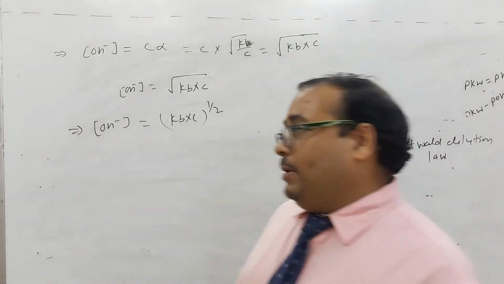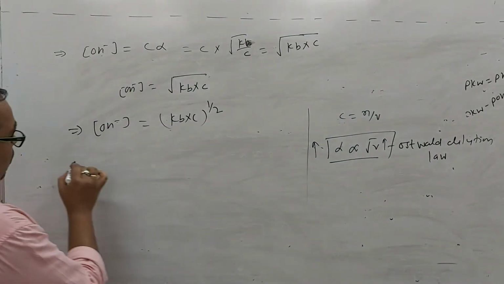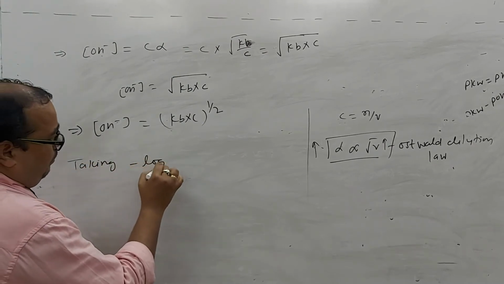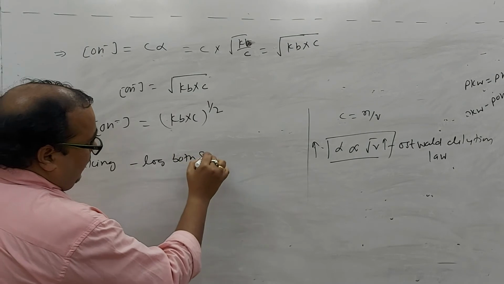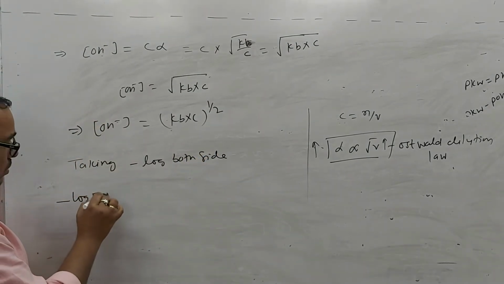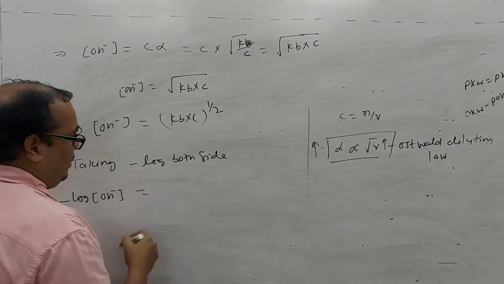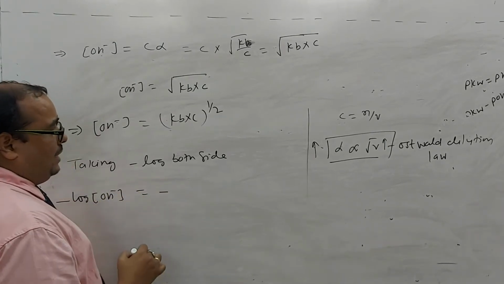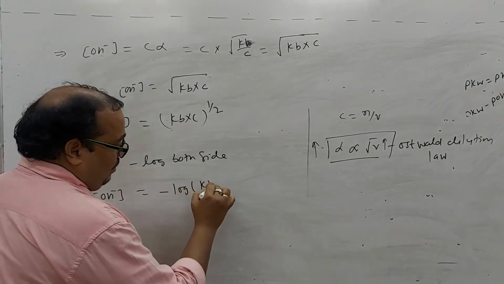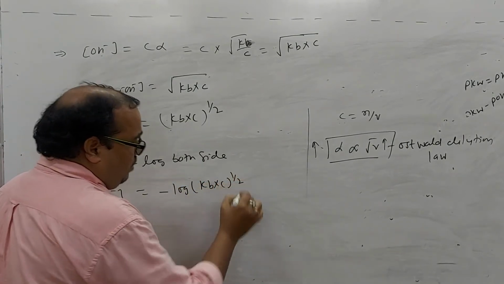So what will happen here? Taking minus log on both sides, so what will happen? Minus log hydroxide ion concentration is equal to minus, just see here, minus log Kb into C power 1 upon 2.